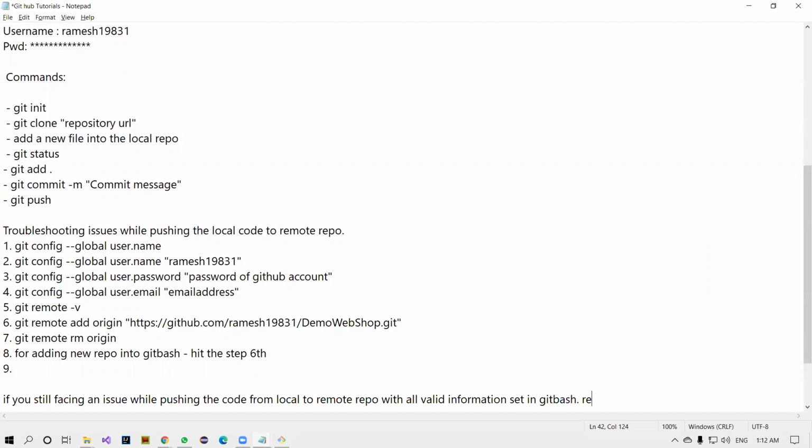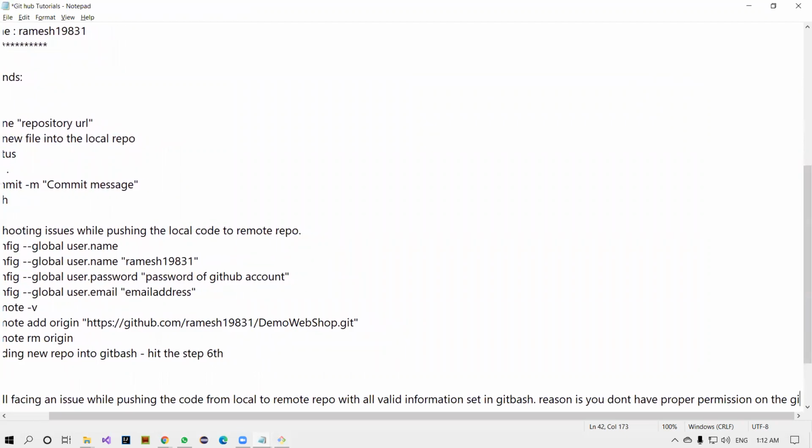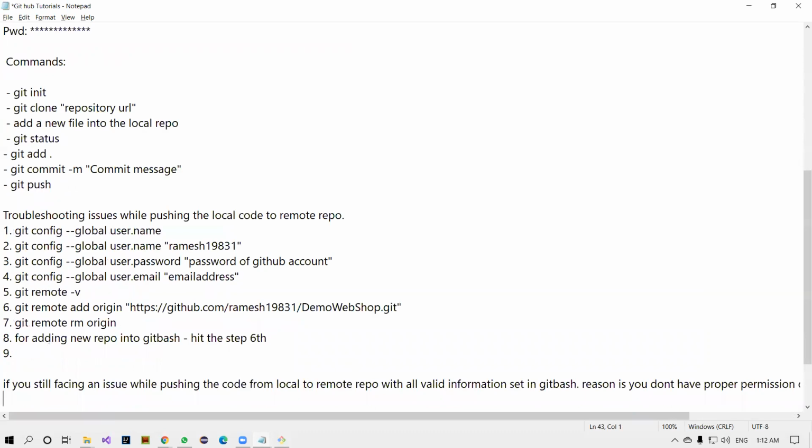The reason is you don't have proper permission on the GitHub repository. Simple. So you need to ask your manager or network team or DevOps team, whoever is working on this particular activity. You simply go and ask them, and you can raise the ticket and get that done.